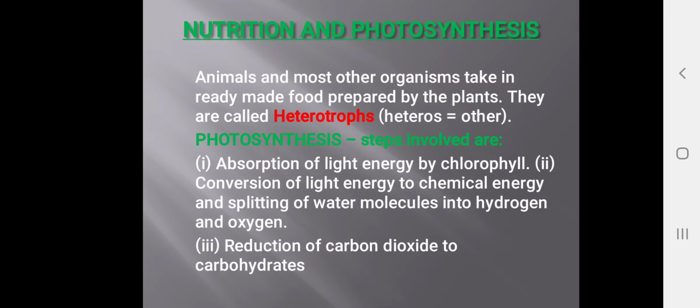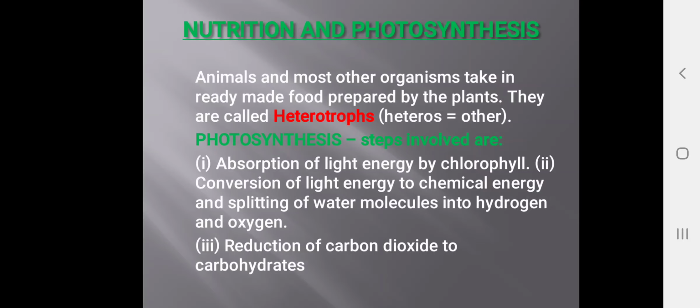Another type of nutrition is that animals and most other organisms take in ready-made food prepared by the plants. They are called heterotrophs. Or else we can say the organisms which cannot prepare their own food are said to be heterotrophs. Hetero means they are dependent on others. Their nourishment is carried out by others.